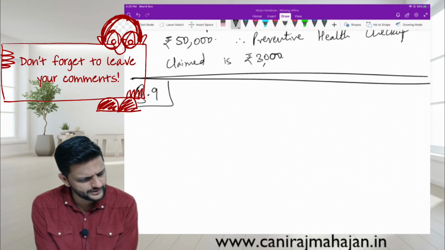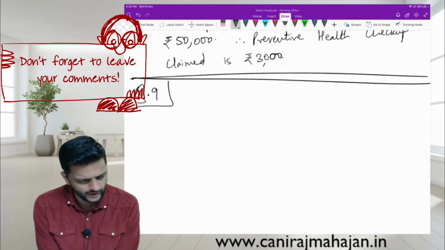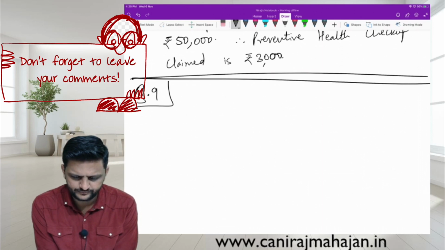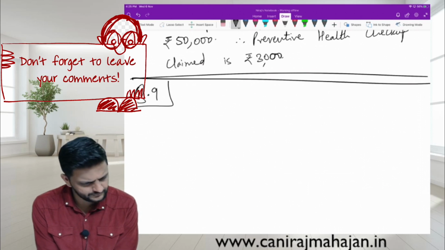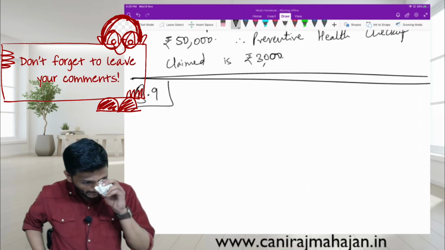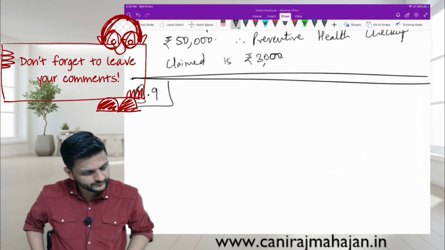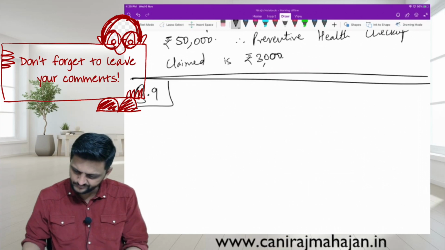He also paid rupees 2,000 for medical expenditure of mother age 71, not covered under insurance. He also paid 2,000. That is okay. 33. Compute. Okay.